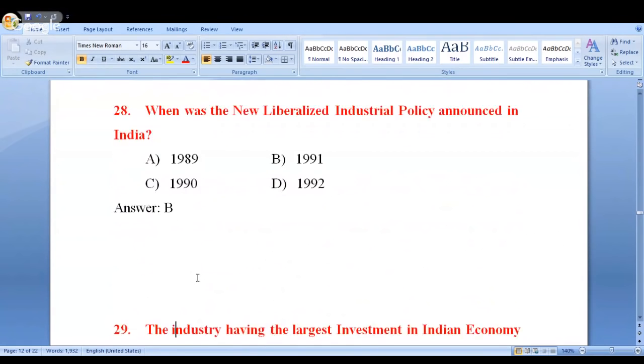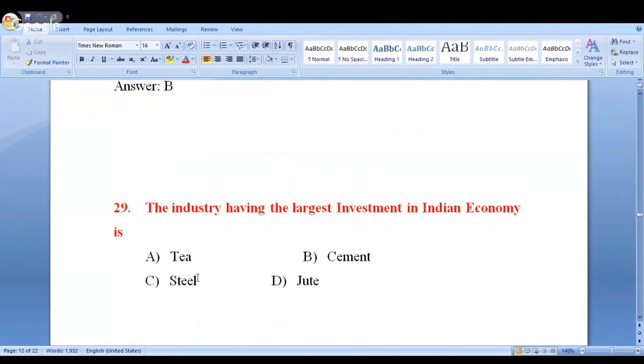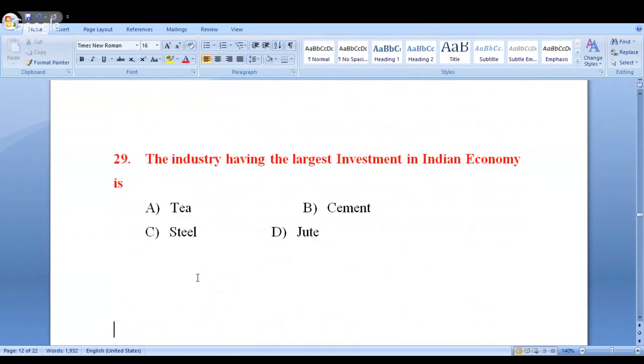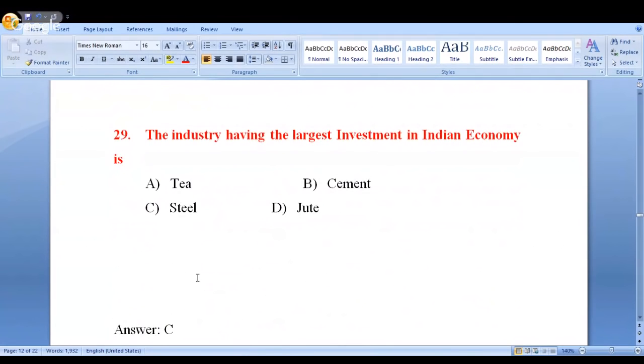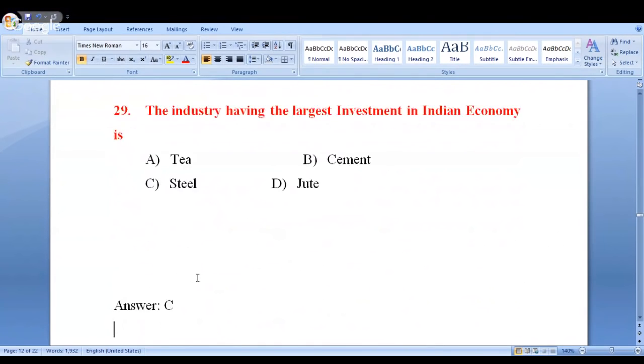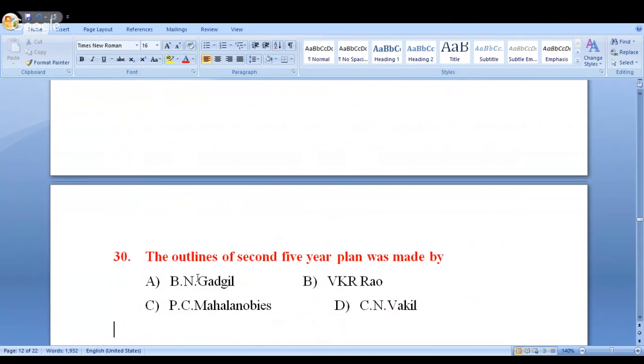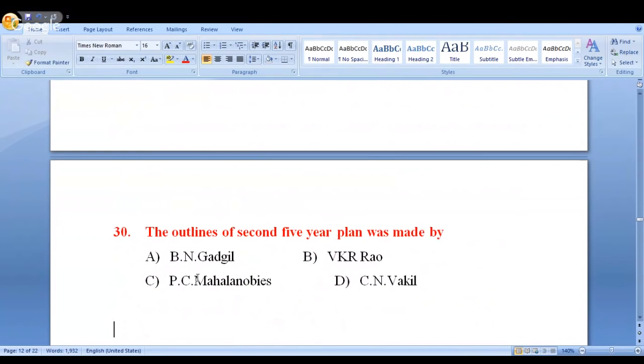Next. Look at this. Industry having the largest investment in Indian economy is tea, cement, steel, jute. Option C is the answer. This is steel, right? Look at this. Again, you are aware of this. While discussing 5-year plans, this point has also been discussed.